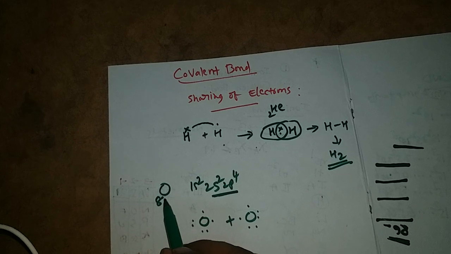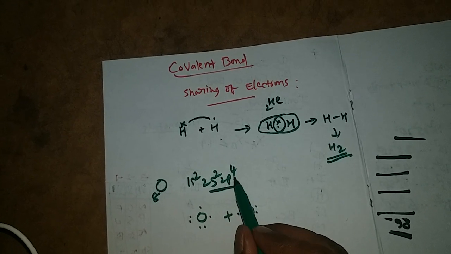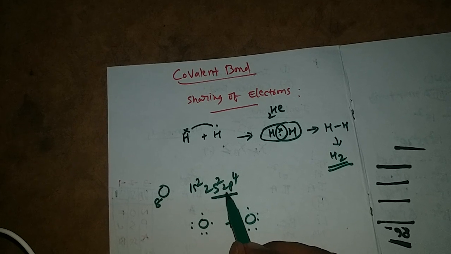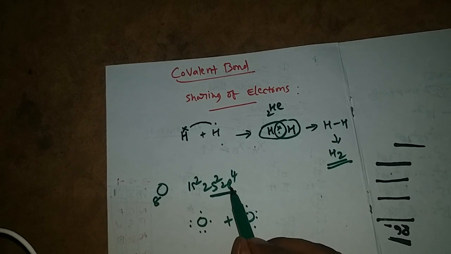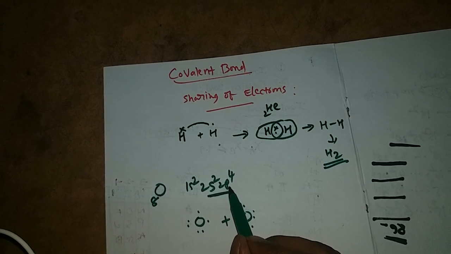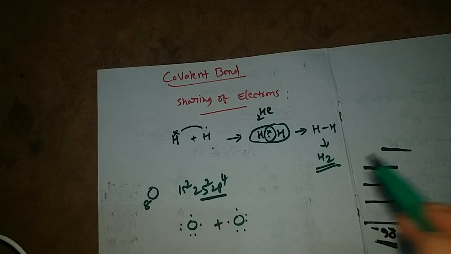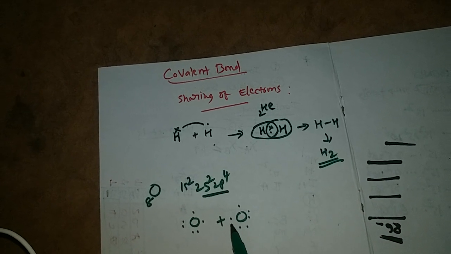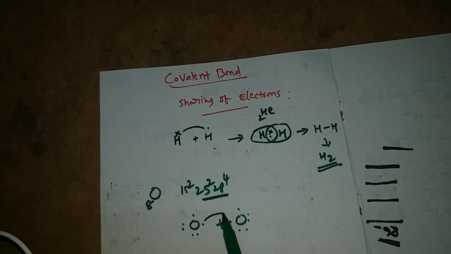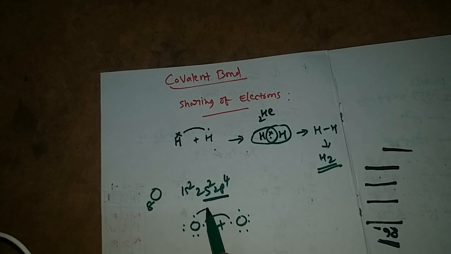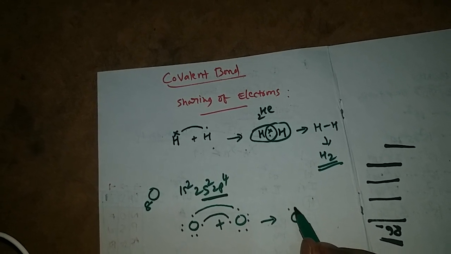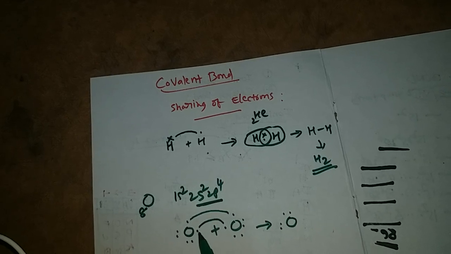Oxygen atomic number is 8. Its valence electron configuration is 2s2, 2p4. To get the octet configuration in the valence shell, oxygen needs 2 electrons. You take another oxygen, it also needs 2 electrons. By this reason, each oxygen contributes 2 electrons between them.